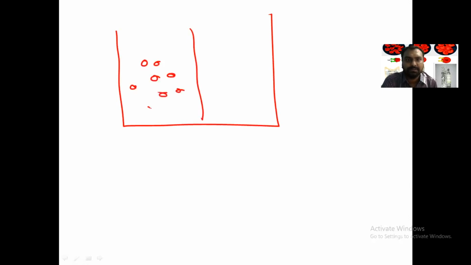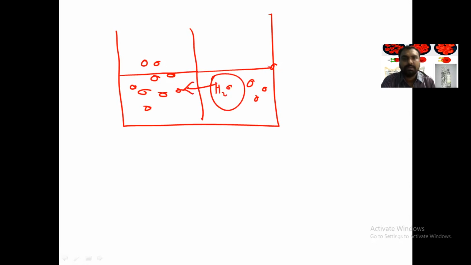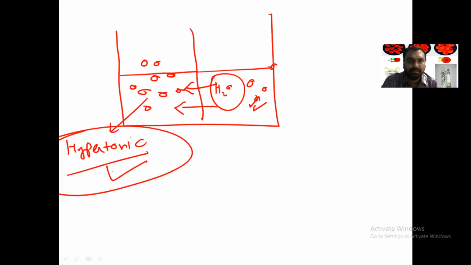Suppose this is a compartment. Here there is more dissolved substance, and here there is less dissolved substance, like 3 only. What will this substance cause? It will take the water. So there is diffusion of water from the lower concentration of dissolved substance to the higher. Suppose this is hypertonic; this dissolved substance contributes to the tonicity. Whenever the fluid is hypertonic, it will draw the water towards its side. That is very important when we want to give IV fluids. So this concept is very important.